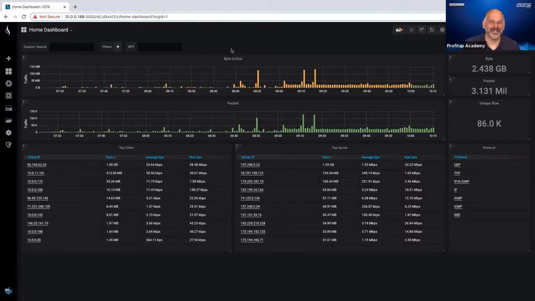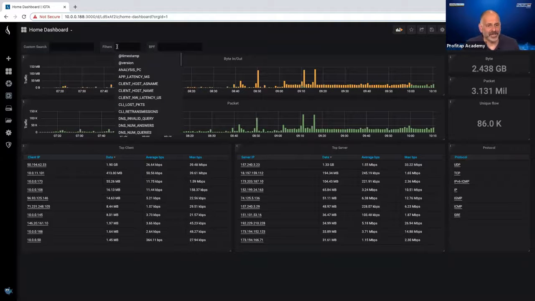I'm the only person on each end, and doing site-to-site VPNs tends to work pretty well. So what I can do is, I know that PPTP uses TCP port 1723. Up here at the top of the screen, I've got filters. I can start adding filters to help me get down to that VPN traffic.